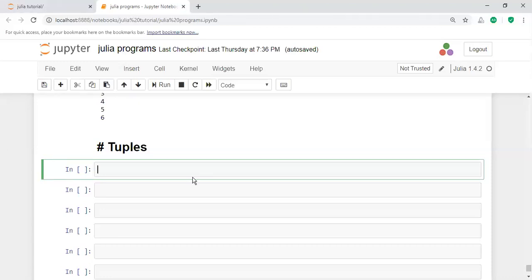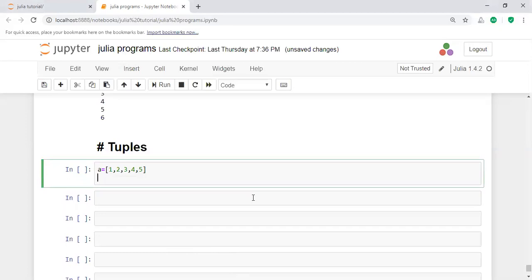For example, how can you declare an array? A equal to, for example, 1, 2, 3, 4, 5. It is an array. That means you declare the array by using square brackets. How can you declare the tuple? The tuple is represented by using parentheses and commas. Rather than square brackets, the tuple is represented in parentheses. That is one difference.